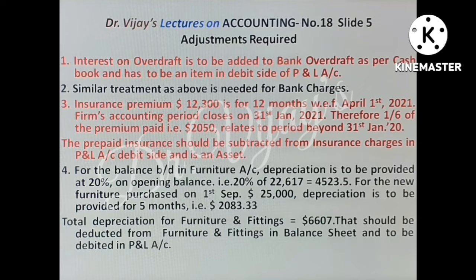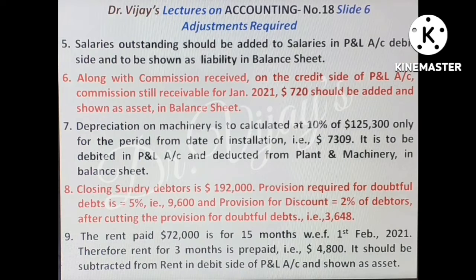Slide 5 deals with adjustments required numbers 1 to 4. It is based on items given in the information 1 to 4. Please read it carefully. It is self-speaking. Understand it and work out the problem. Slide 6 deals with adjustments 5 to 9.